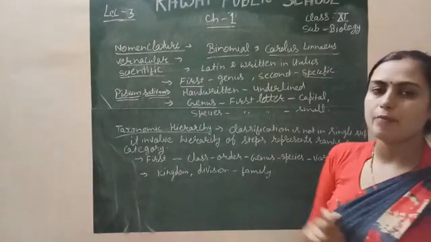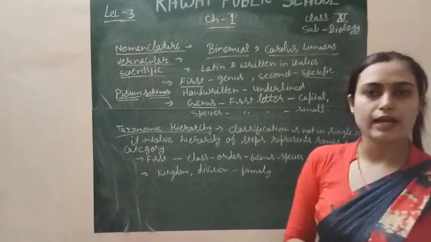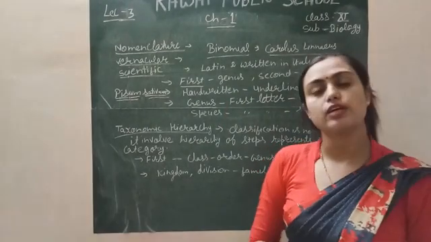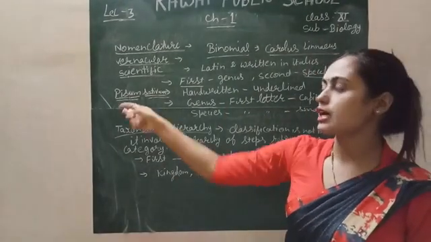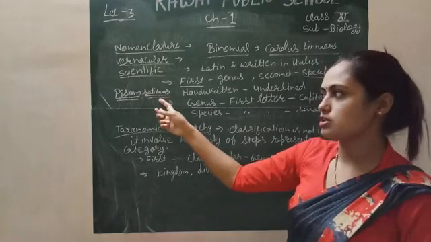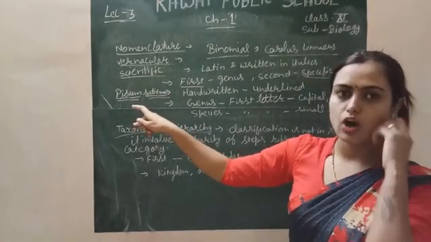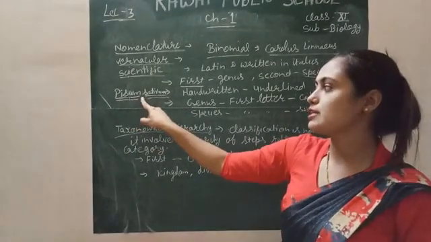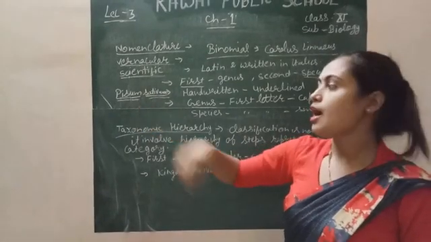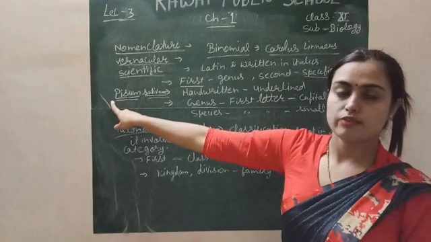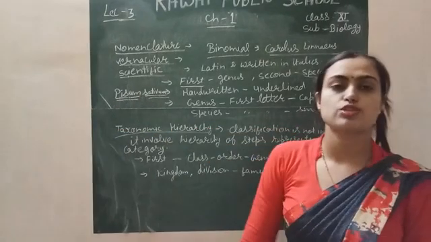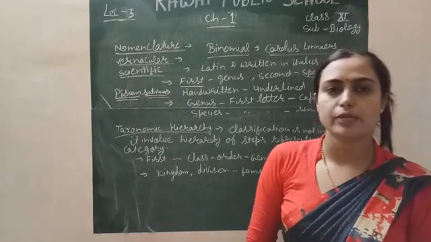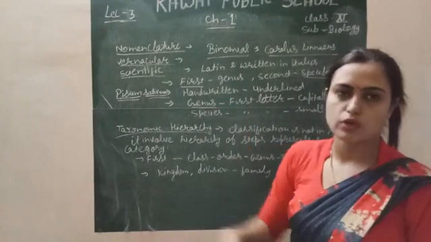These are the laws of binomial nomenclature which were given by Carl Linnaeus. What are the laws? Firstly, the names arise from the Latin language and are written in italics. Second, the first name is the genus name and the second name is the species name. When you write the name by hand in any book or notebook, they should be underlined separately. There is no comma, no full stop, no hyphen. The first letter of genus should always be capital and the first letter of species should always be in small letters. So these are the laws of binomial nomenclature, the most acceptable nomenclature.